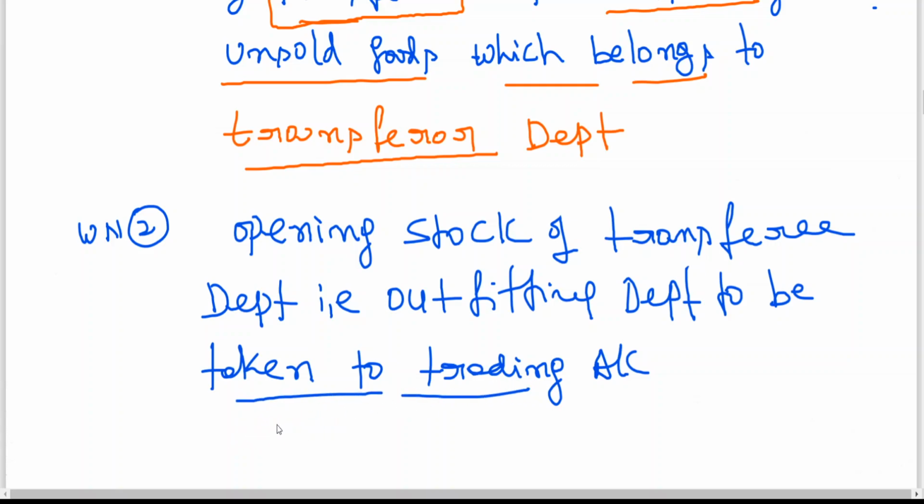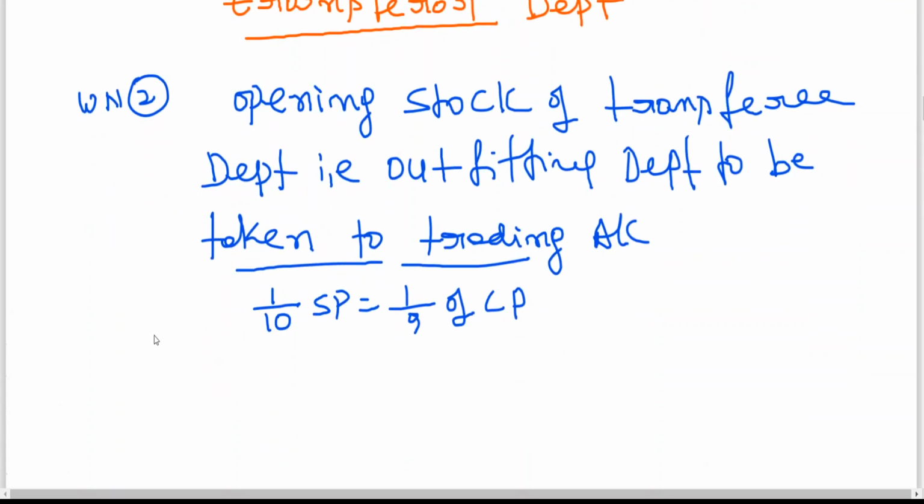So please remember, by 9th of C. Conversion of SP to CP. Why?